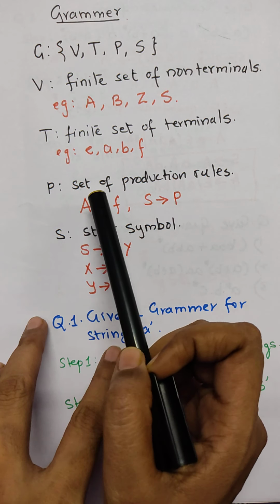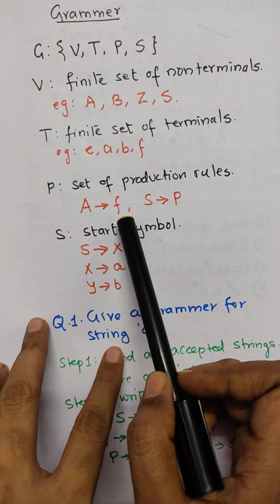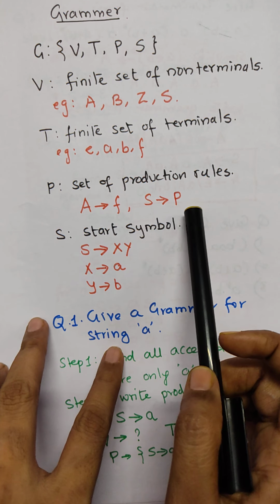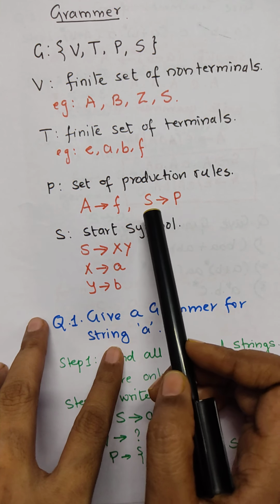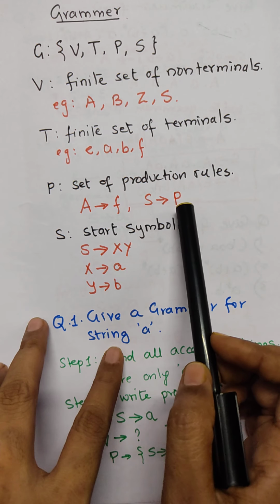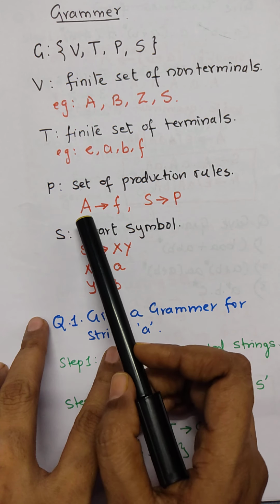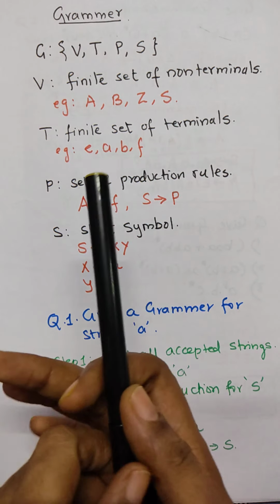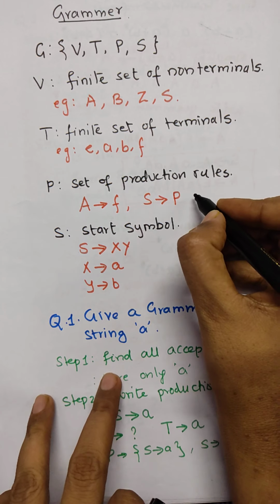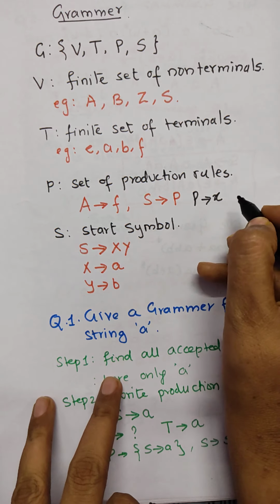P will be the productions. For example, A is producing f, S is producing capital P. So A is producing terminal f, and non-terminal S is producing non-terminal P. Here f can be substituted as a value for A, P will be substituted as a value for S, and after some time we can say that P is also producing some value, for example S.